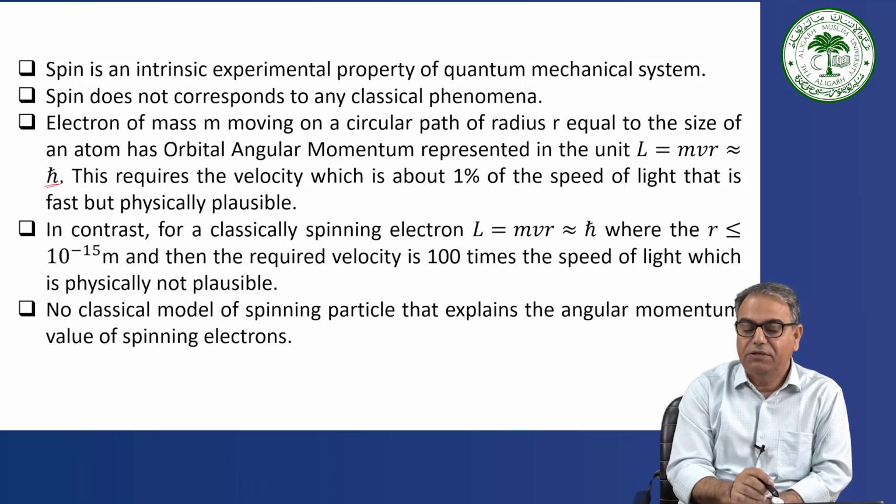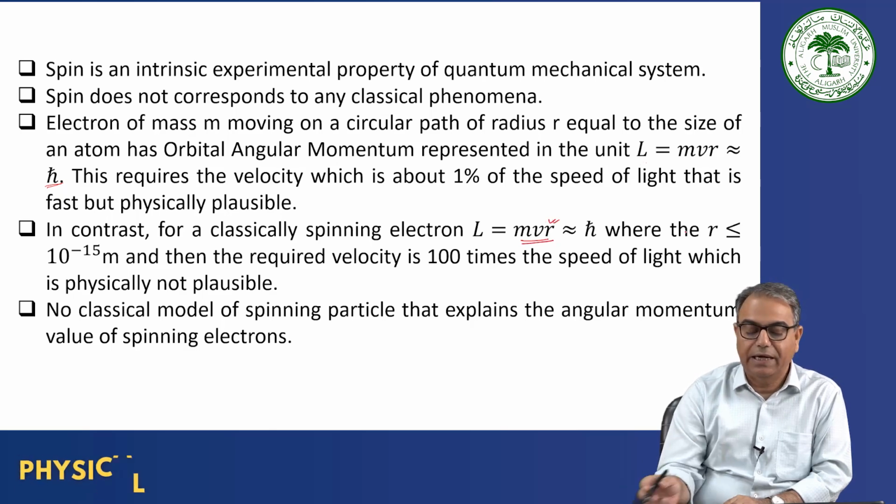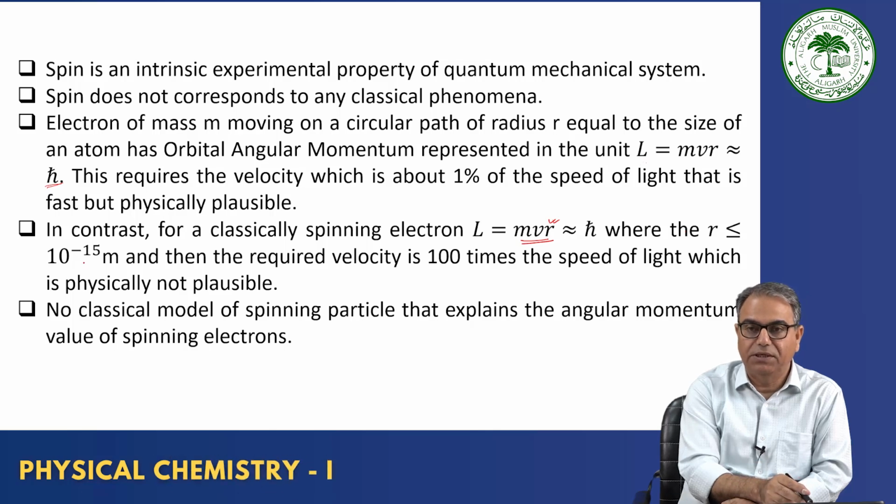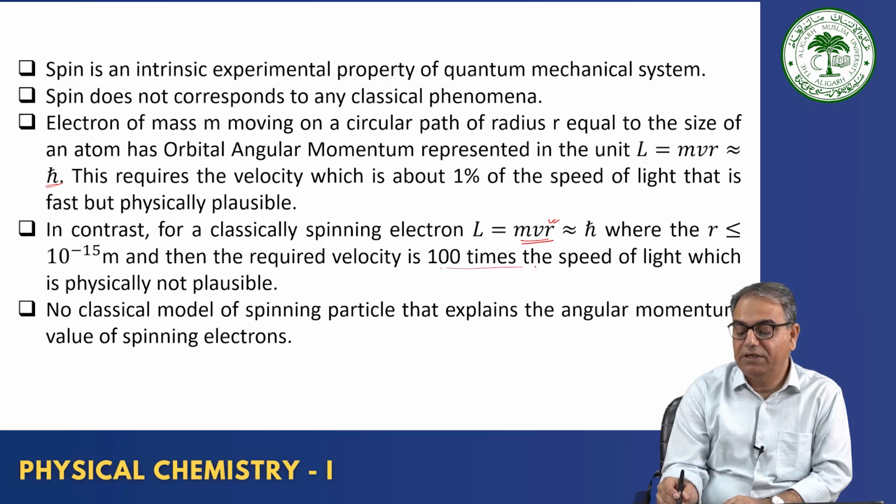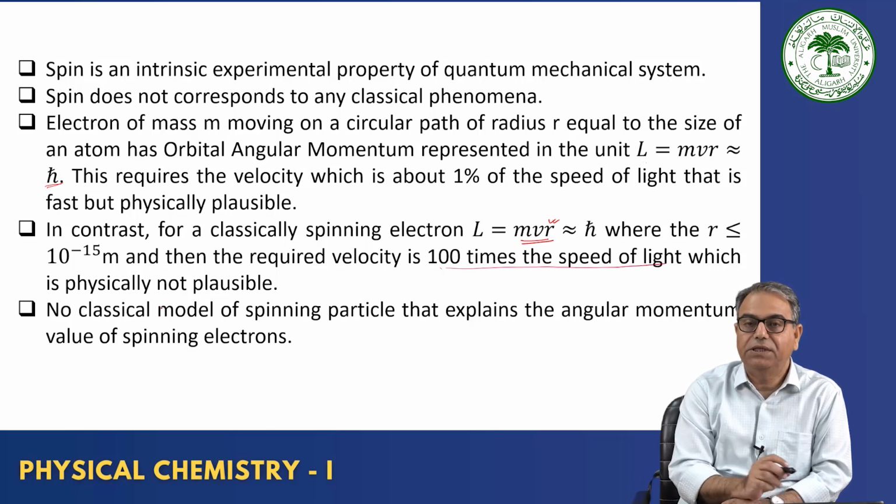In contrast to this, for a classically spinning electron, if you suppose s is equal to L, the angular momentum equal to h cross, now here L is equal to mvr. So r is very small. We are talking about a spinning motion, so you are taking r equal to 10 to the minus 15 meter. And for this reason, the required velocity is 100 times the speed of the light,